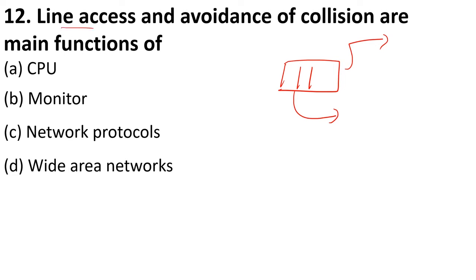So line access, how the data will be sent, and avoidance of collision, so that packets don't collide or hit each other, is taken care of by network protocols. We have numerous network protocols like TCP, IP, UDP. All these are protocols that take care of line access and avoidance of collision.